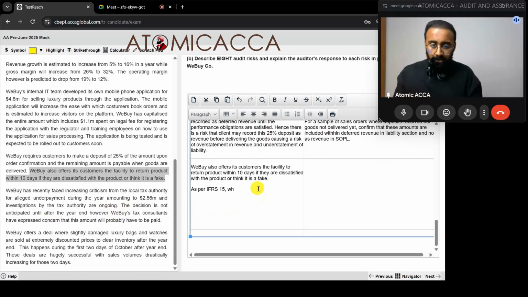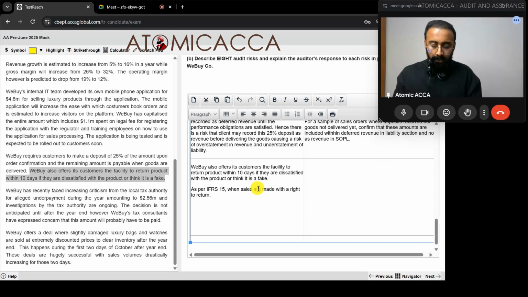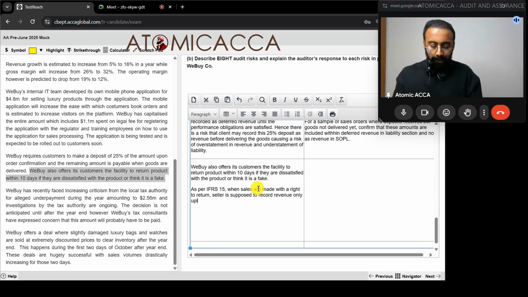So as per IFRS 15, when sales are made with a right to return, the seller is supposed to record revenue only up to the limit where they are sure goods will not be returned.